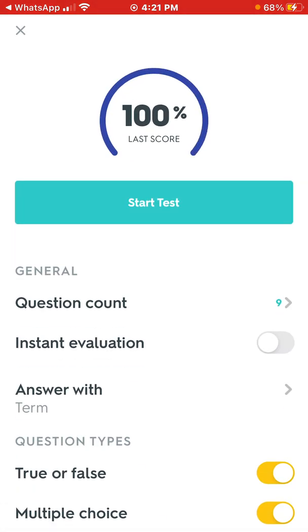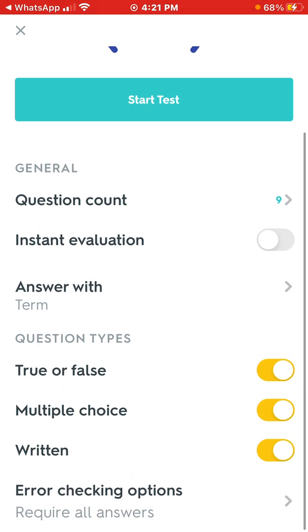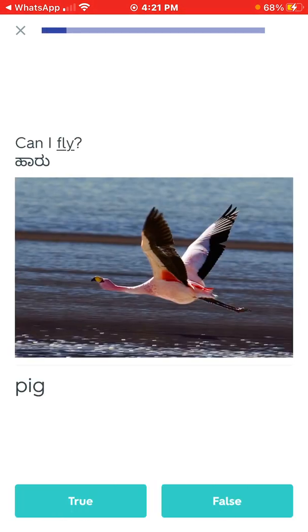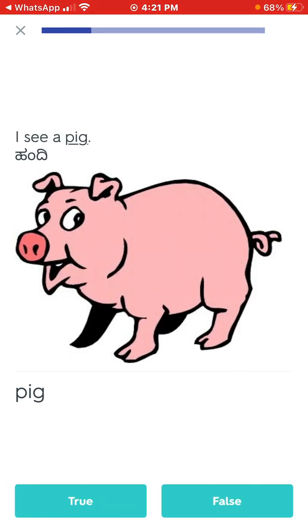And then the test, and in the test we can do only true or false. Start the test. I skip, and underlined is jump, so these do not match. Skip and jump does not match, so it's false. Can I fly, and pig does not match, so it's false. I see a pig, pig, it's matching, true.